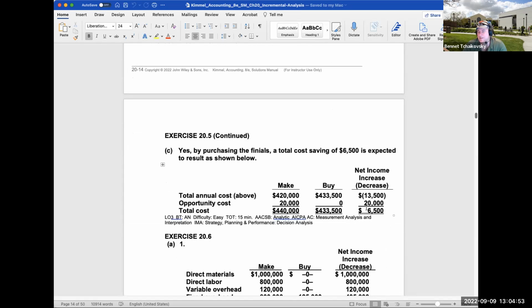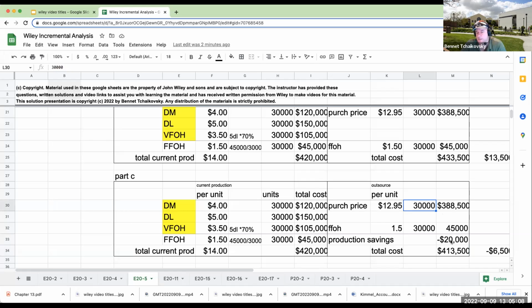This one, I don't like it though. And the reason is because I don't like this notion of opportunity cost. It messes me up. What I like to do is to say, okay, we're coming to the same answer. It's just a different way. But what I like to always do is to say, okay, if I do this one, I'm saving 20 grand, or I'm going to free up production. So we're coming up with the same answer, just a little bit differently.